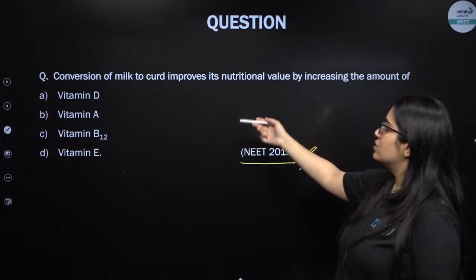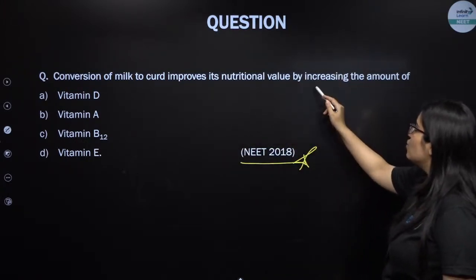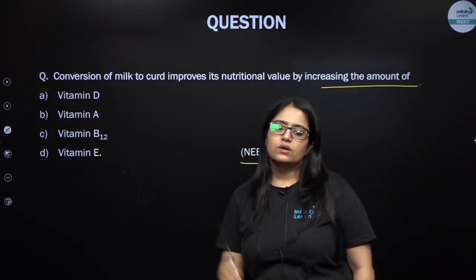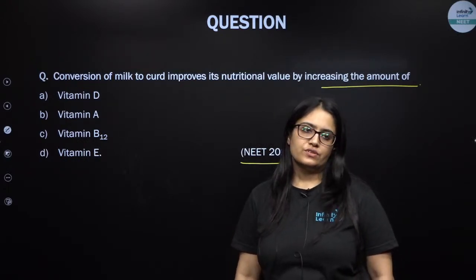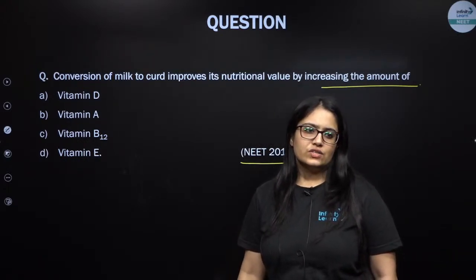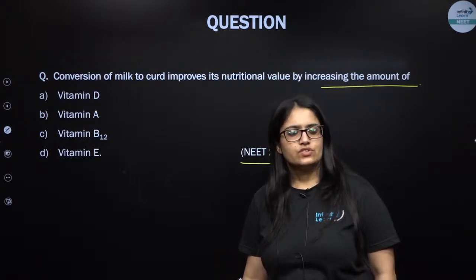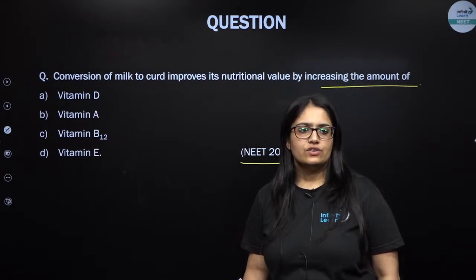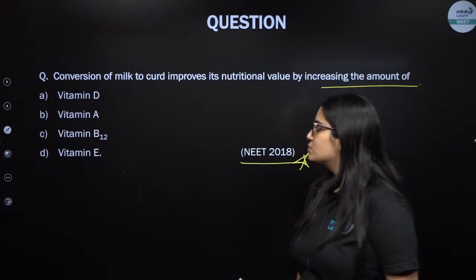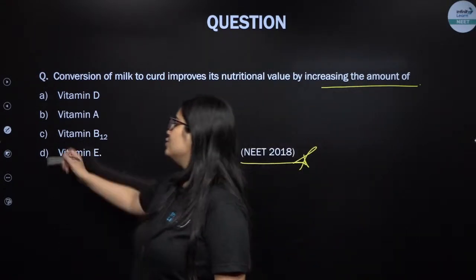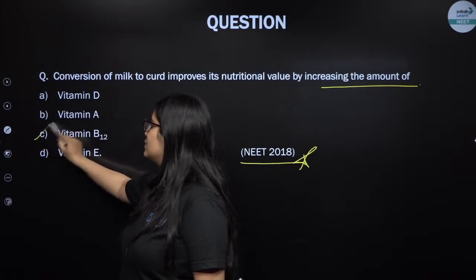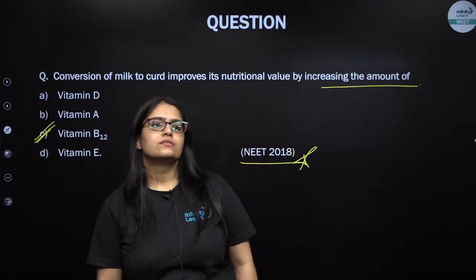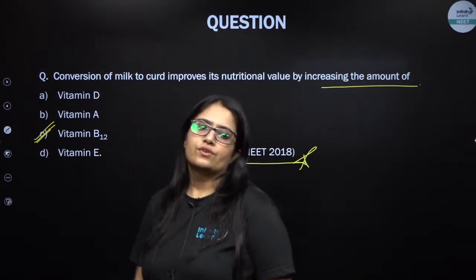Conversion of milk to curd improves its nutritional value by increasing the amount of... So what do you think, when milk is converted into curd because of the presence of lactic acid released by Lactobacillus bacteria? What increases? How does the nutritional value of milk increase? Because it leads to an increase in vitamin B12, which is very much required for your neuron activity. So it increases the nutritional value. Excellent. Okay, very good everybody.